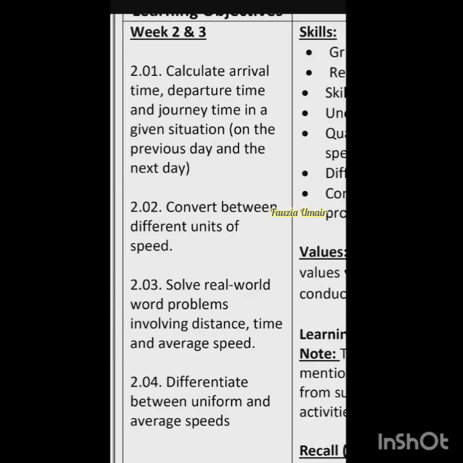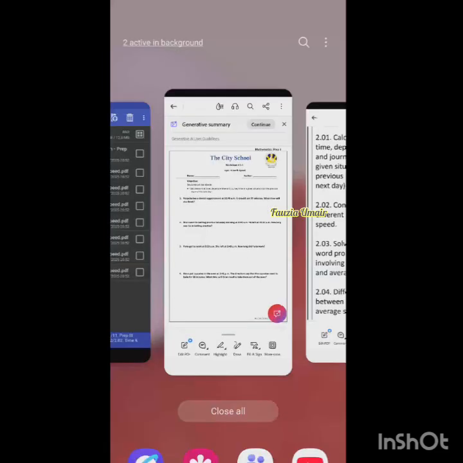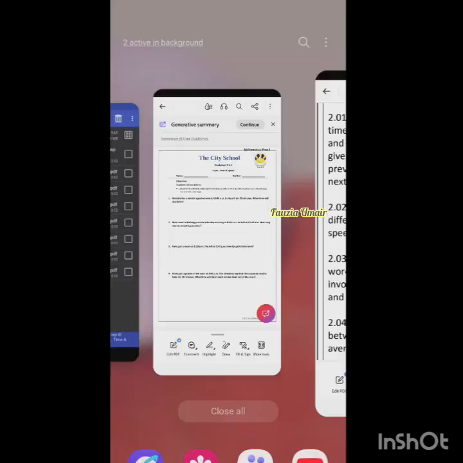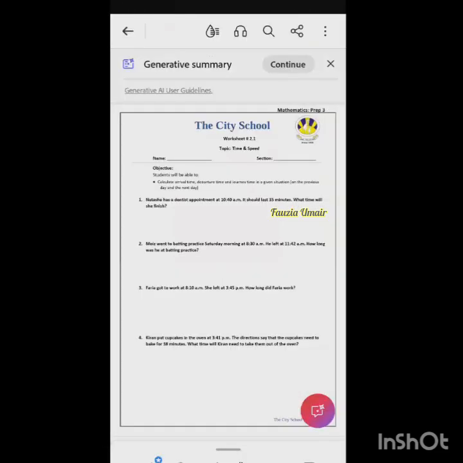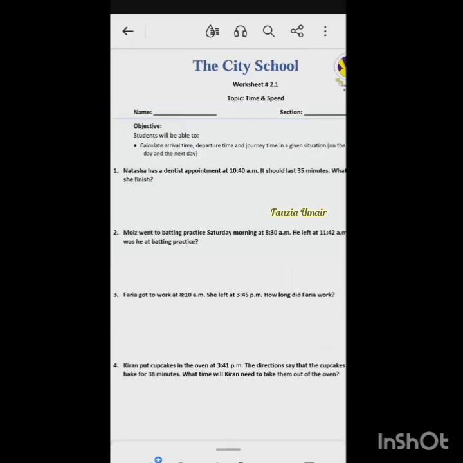Now we will start with the first one, arrival time, departure time, and this is the worksheet which we are going to do. This is a very easy topic. I must say 99, in fact 100% of the students will solve this question correctly. Just remember that if this is a 2 marks question in the paper, you definitely need a solution. The best solution for a time question is the timeline. So we will draw the timelines and we will see.